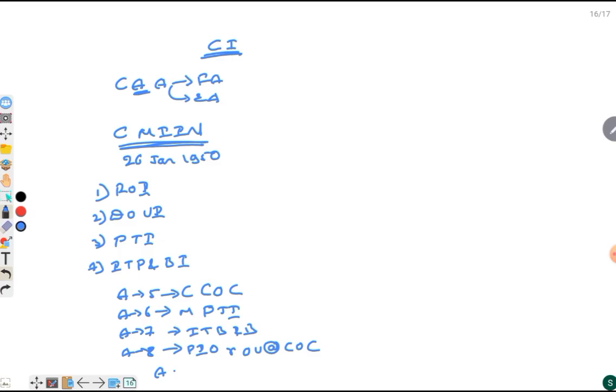And Article 9, we have seen the termination of Indian citizenship. Article 10, law application to citizens. Article 11, Parliament's power to make law with respect to acquisition and termination.